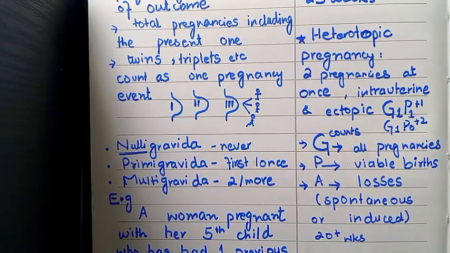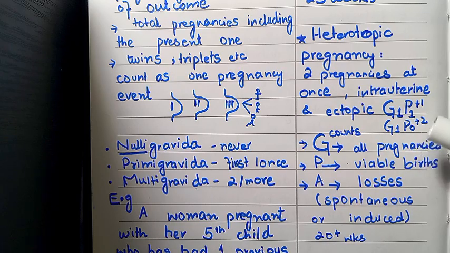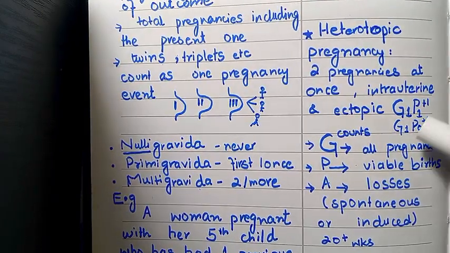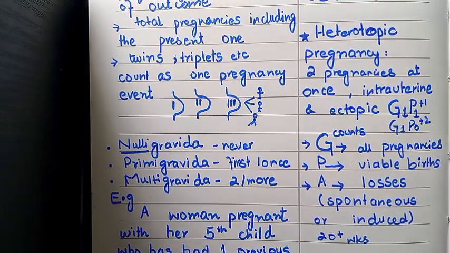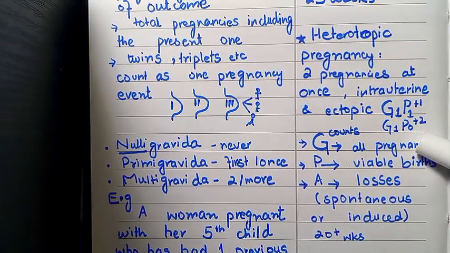And in case number 2, if surgical intervention is done for the ectopic pregnancy and the baby has been aborted, and suddenly a miscarriage occurs for the intrauterine pregnancy, then we'll write this down as G1 P0+2, because no pregnancy has reached the age of viability.